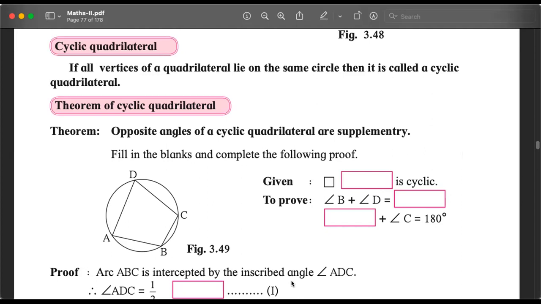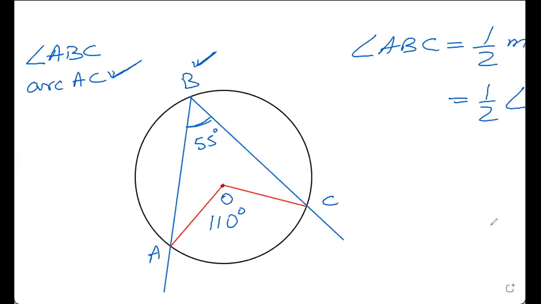कैसे दिखेगा वो? First, we will draw any random circle. Right. Then we can take any 4 points on the circle. Suppose we take the points A, B, C, and D. And if we join them, we will get a quadrilateral which will be cyclic.